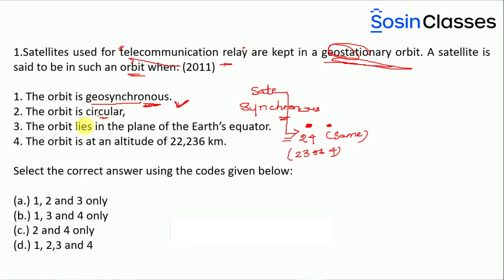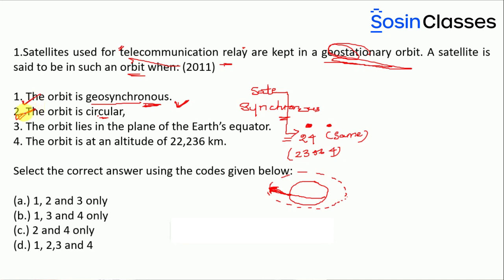If you look at the geostationary orbit, if this is the Earth, then around the equator, at a height of around 36,000 kilometers, you have an orbit which is basically circular in shape. This circular shape tells us that the satellite is constantly at the same point above a location on the Earth. So the second option is also correct. The orbit is circular, yes, it is not elliptical, and the orbit is geosynchronous.